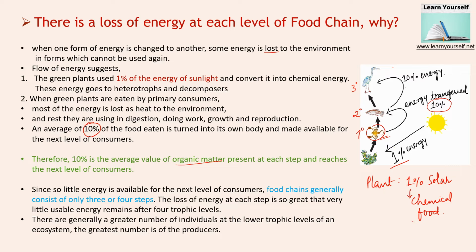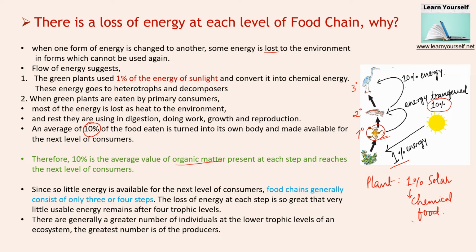So there can be two questions from this text: that only 10% of the energy is reaching the next level, or that 10% is the average value of organic matter which is reaching the next level. So the answer will remain the same, and here also, a food chain generally consists of 3 or 4 steps.